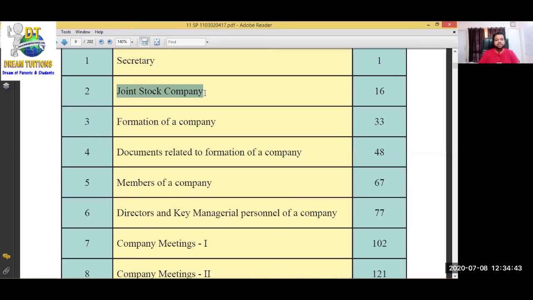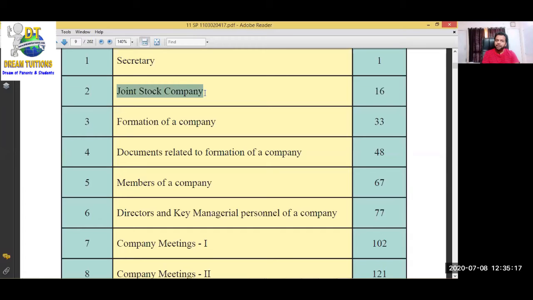Third chapter is formation of a company. See, in just the 11th standard, in the third chapter, they are going to show you all the steps to start a company. Look, students, how important this chapter is. They are going to show you how to start a company, what rules you have to follow, what documents you have to submit, and where you have to submit. Everything they are going to teach us in the third chapter itself.